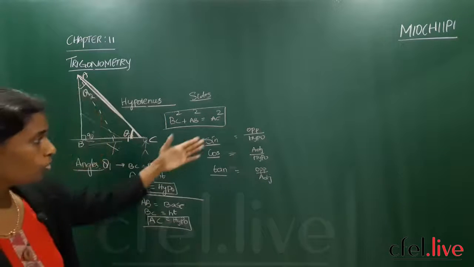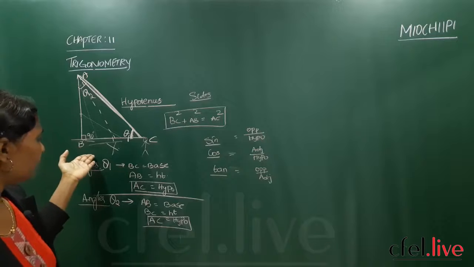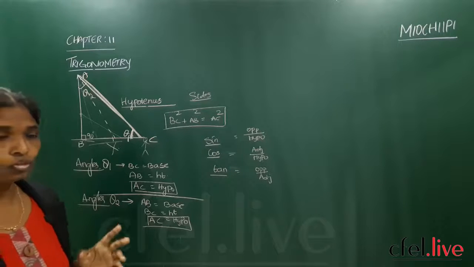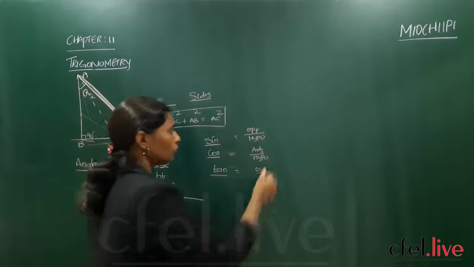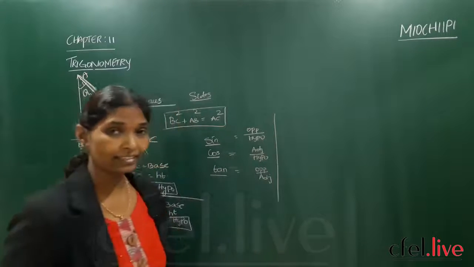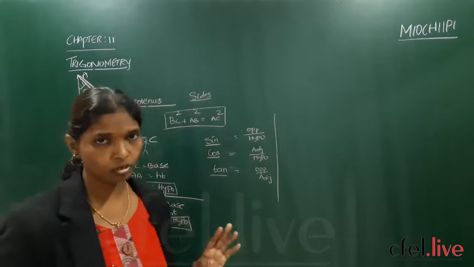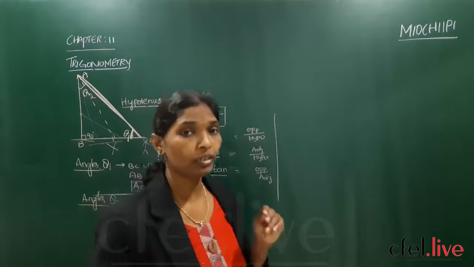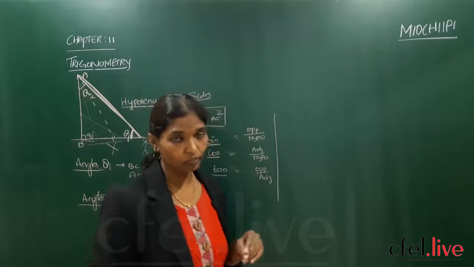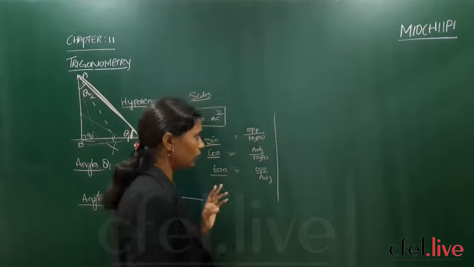Madam, you did not tell what is opposite and what is adjacent. Here you have said base and height. A few children will learn according to opposites and adjacents, and a few children will go according to bases and heights. So I am writing both on the board. It's your language, it's your wish. But see carefully which one is height, which one is base, or which one is the opposite side and which one is the adjacent side.